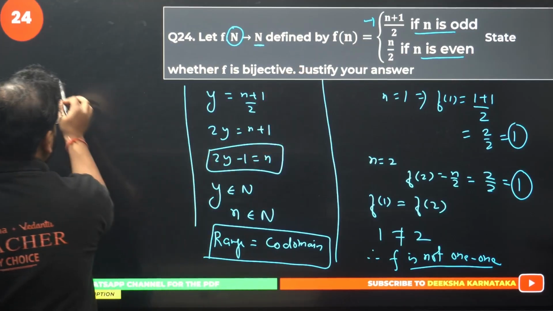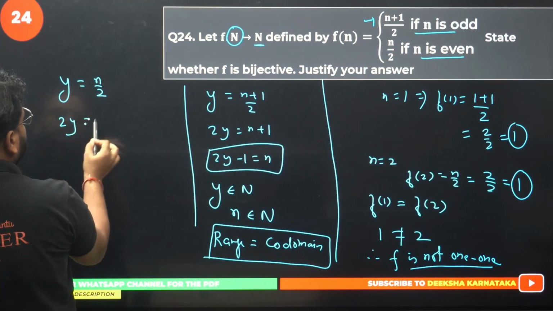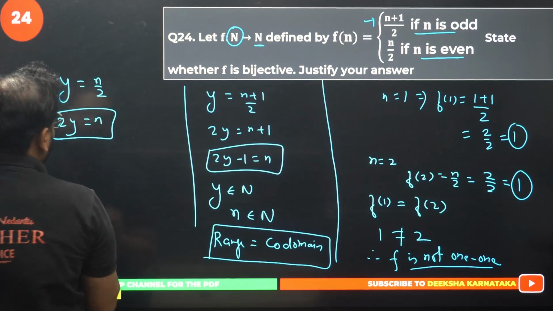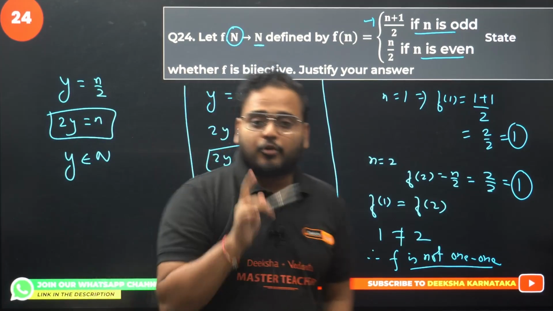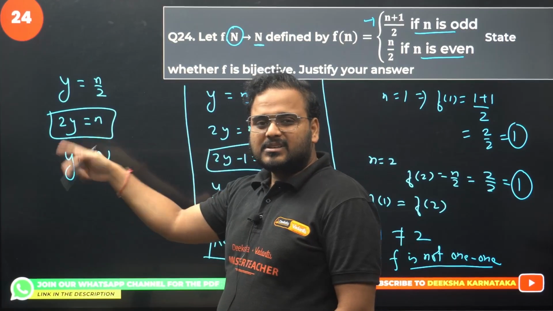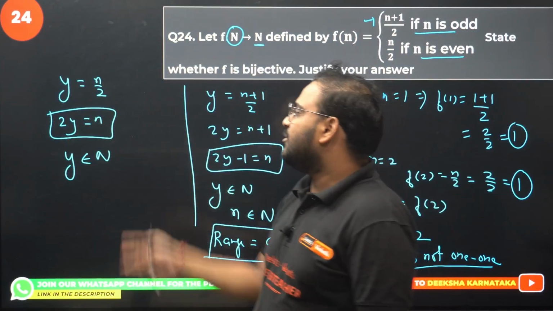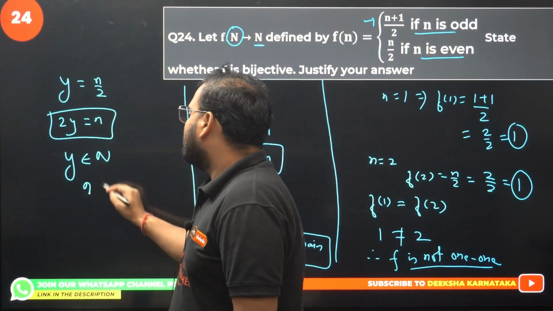Let's check the second one. y equal to n by 2. From here we get 2y equals to n. Same approach for all y belonging to the natural number set, which is codomain. Put here y value as any natural number, 16, 17, anything. Answer will be twice of that, another natural number. So n will also be a natural number.